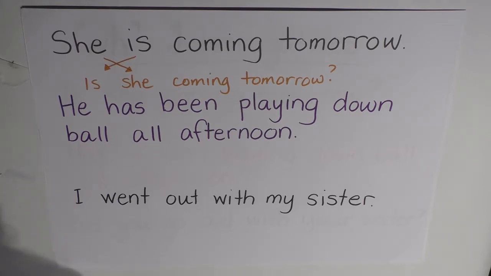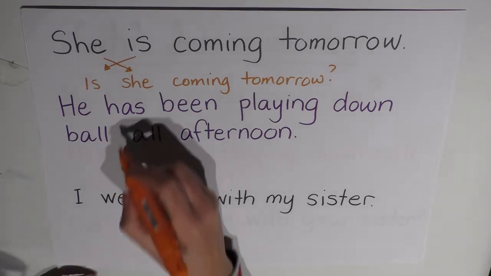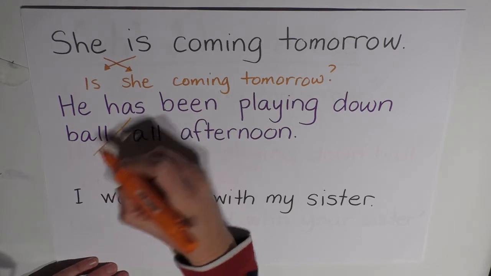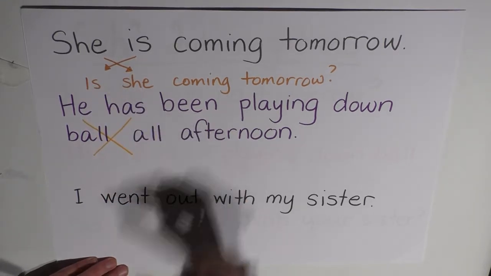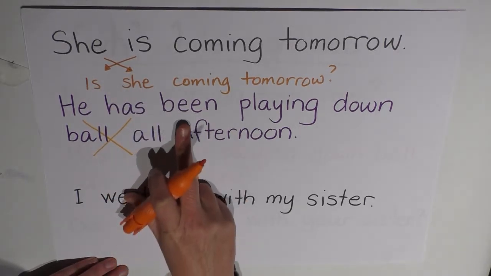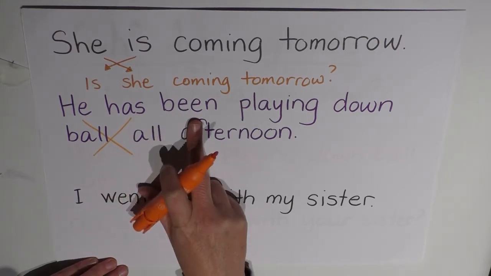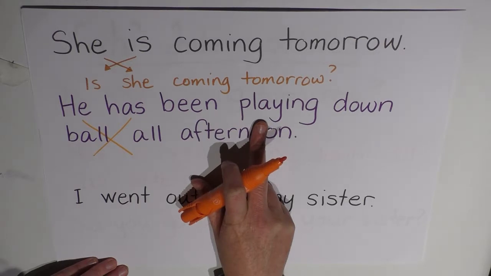Okay, let's have a look at the next one. He has been playing down ball all afternoon. All right, once again, I think we just need to change our auxiliary verb has with the subject he. However, let's have a look at this. Instead of having just one auxiliary verb here, we have 2 auxiliary verbs before the lexical verb. So how do I know which auxiliary verb to change over?